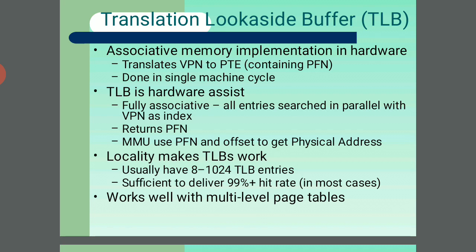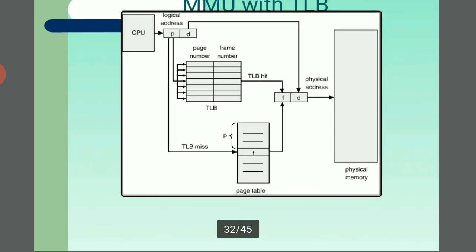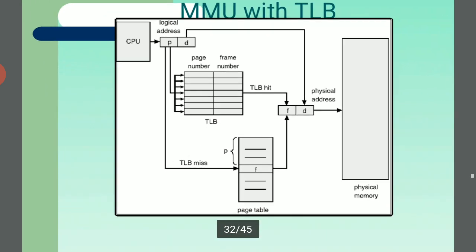The translation look-aside buffer, or associative memory, is implemented in the hardware. The translation maps the VPN, and the TLB is a hardware asset, and locality makes the TLB effective. So this is the translation look-aside buffer, the main memory unit with the TLB.